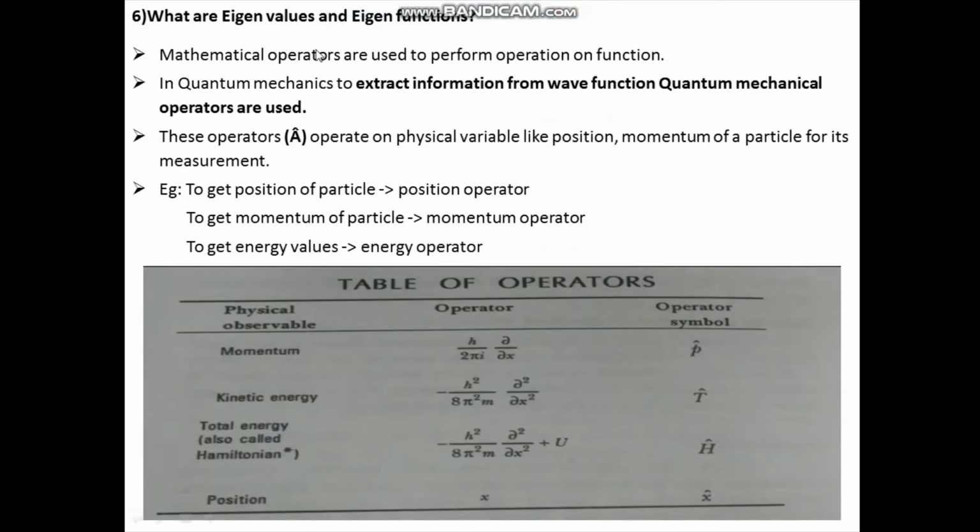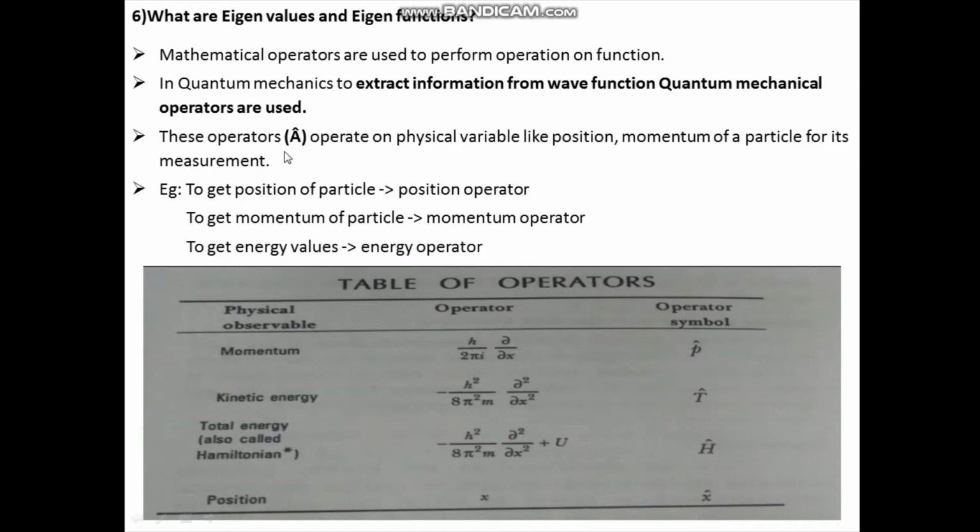What are eigenvalues and eigenfunctions? In order to understand eigenvalues and eigenfunctions, first we must know what are quantum mechanical operators. We know mathematical operators such as plus, minus, multiply, divide, integrate, differentiate, take square root, etc. are used to perform operation on a function. Similarly, in quantum mechanics, to extract information from wave function, quantum mechanical operators are used.